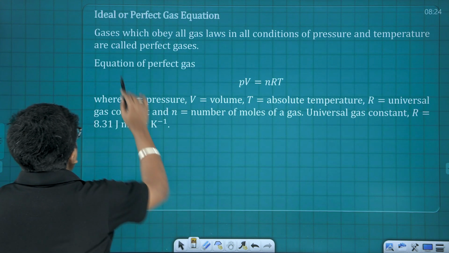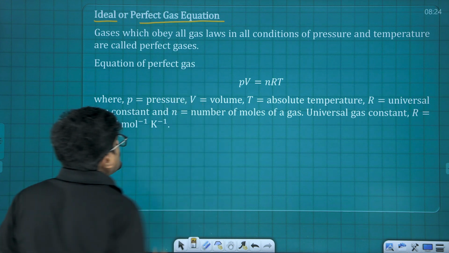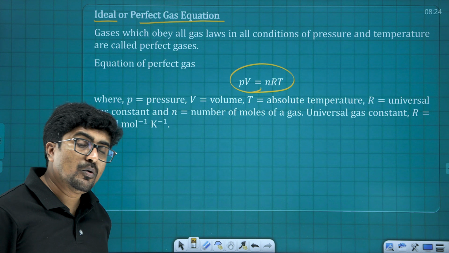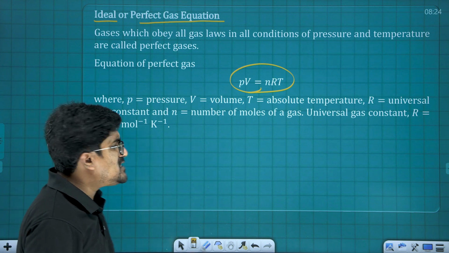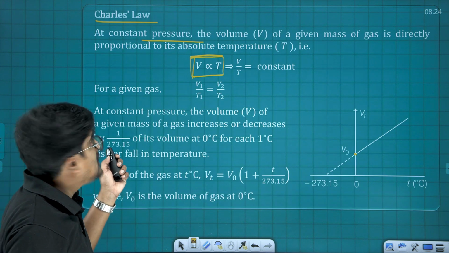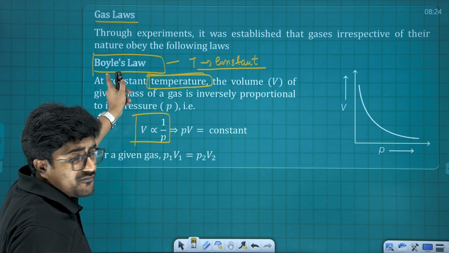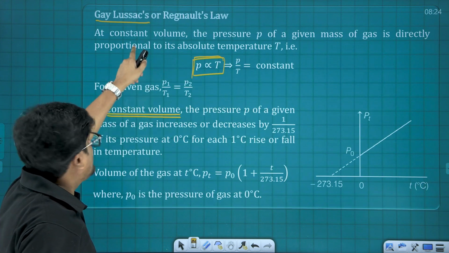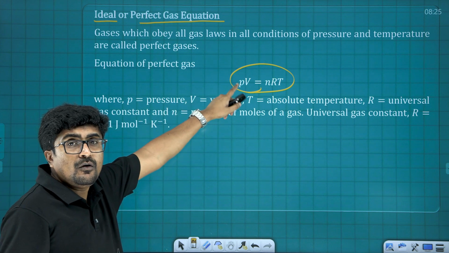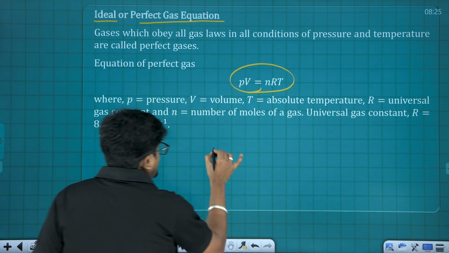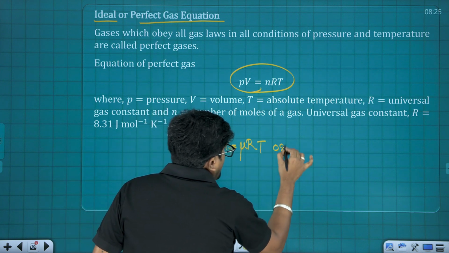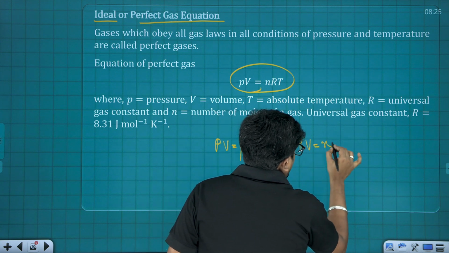Next one is the ideal or perfect gas equation. We know the relation, that is PV equals nRT or PV equals mu RT. Now this particular relation obeys all the laws we discussed here, starting from Boyle's law, followed by Charles' law, then Gay-Lussac's law and Avogadro's law. All these laws are obeyed by this particular relation, which says that PV equals mu RT or PV equals nRT.